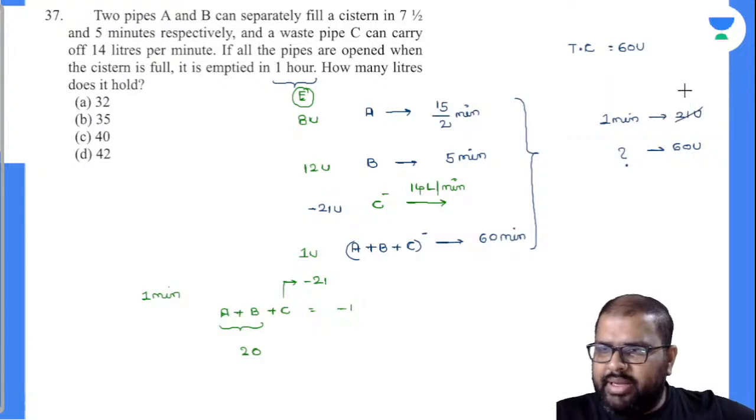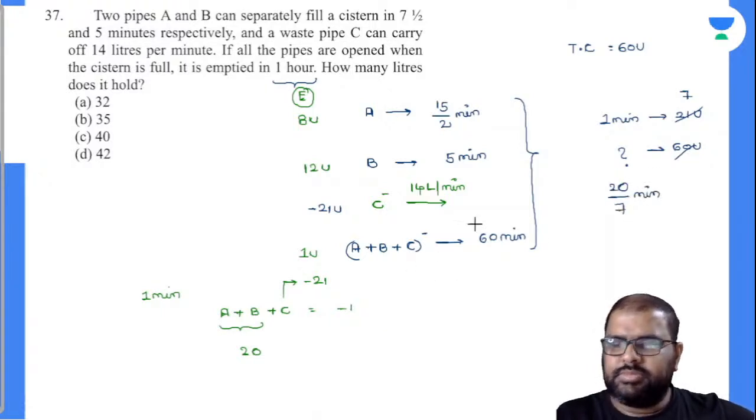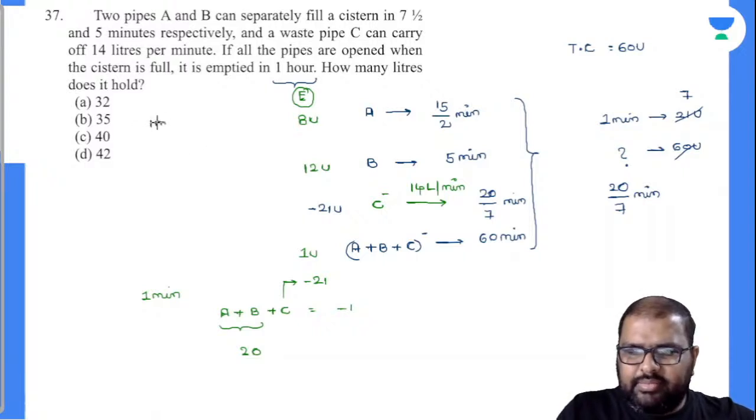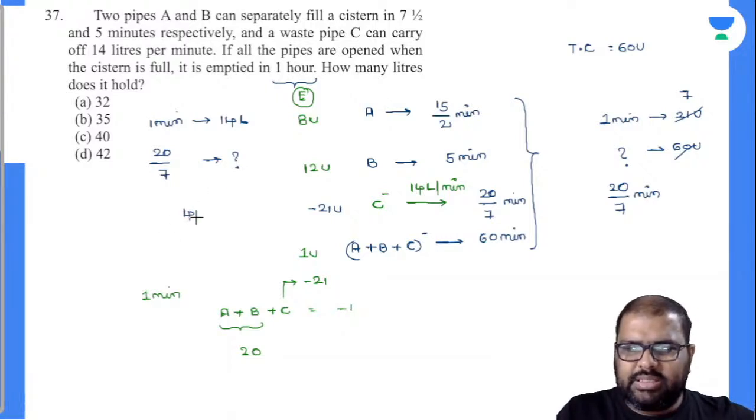Everybody knows 3 sevens are 21, 3 twenties are 60. Is it 20 by 7 minutes? Yes, it is 20 by 7 minutes. So what is the question? How many liters does it hold? So in 1 minute, 14 liters of tank is emptied. In 20 by 7 minutes, how much of the tank will be emptied? This is the question asked. So is it 40 liters? Yes, it is 40 liters. How many of you got the same answer there? Yes, it is 40 liters and your option number C.